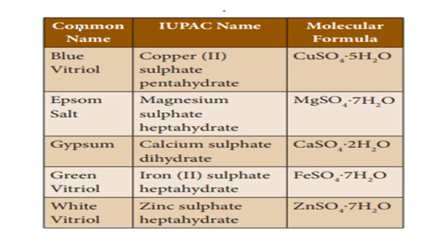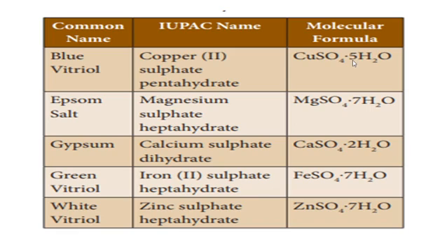Now some of the common substances, with their names and molecular formulas. Blue vitriol, copper(II) sulfate, that is copper sulfate pentahydrate, molecular formula CuSO4. Why is it called pentahydrate?